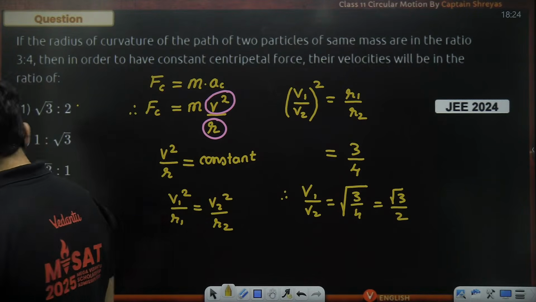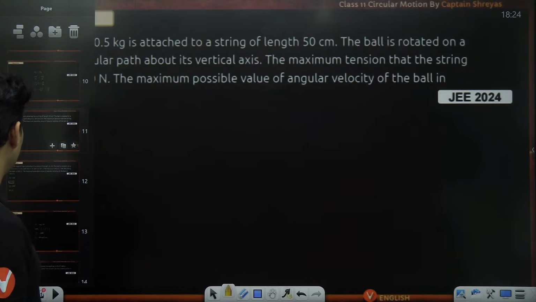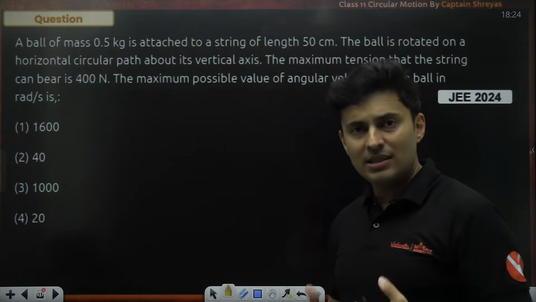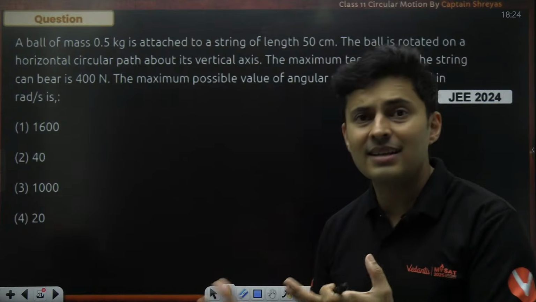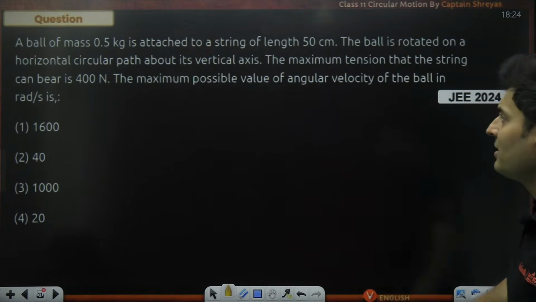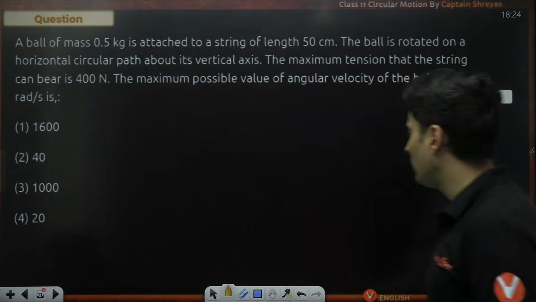Okay, cool. Let's begin with the next question on your screen. This was a JEE 2024 question, and you can see in many of my sessions I'm also taking up the recent PYQs like 23, 24, 25. Some ball is there of some mass, attached to a string of some length. The ball is rotated in a horizontal path about a vertical axis. The maximum tension in the string is 400. What's the maximum angular velocity?